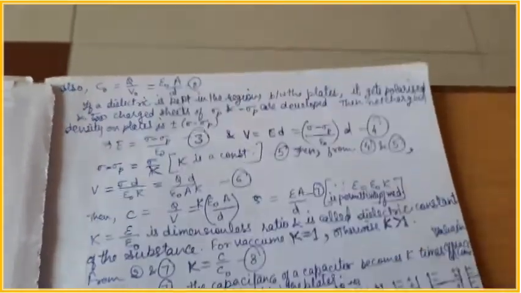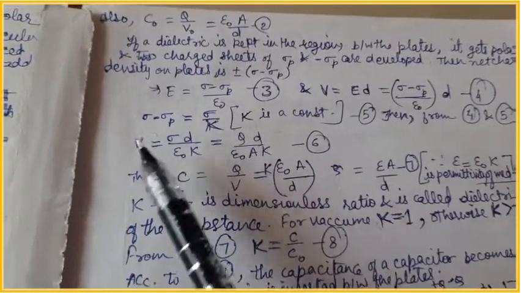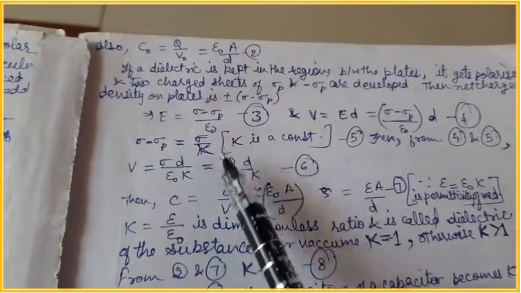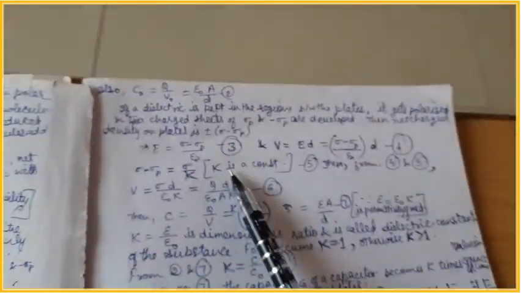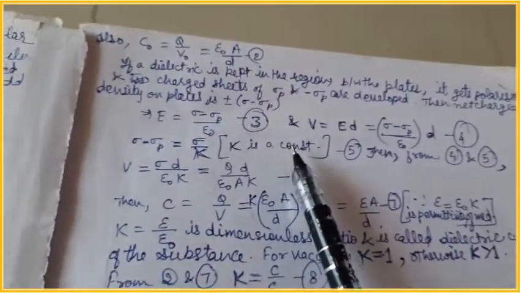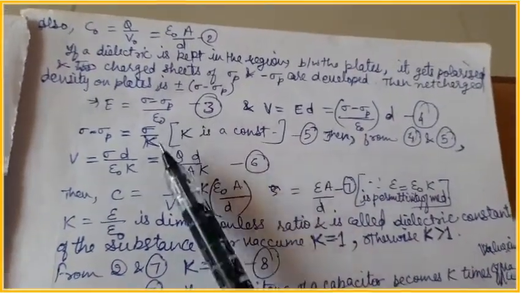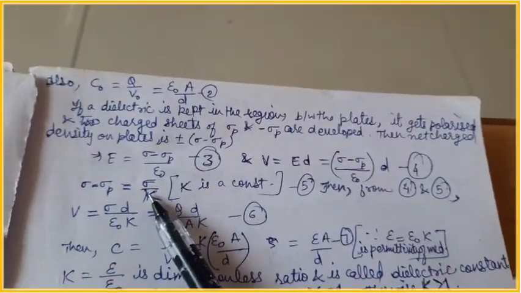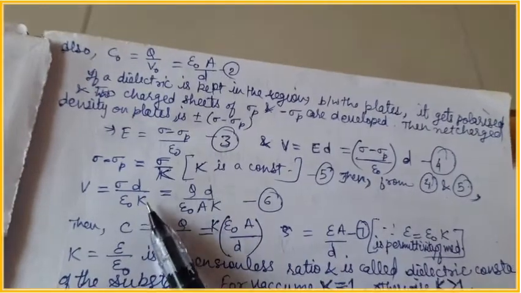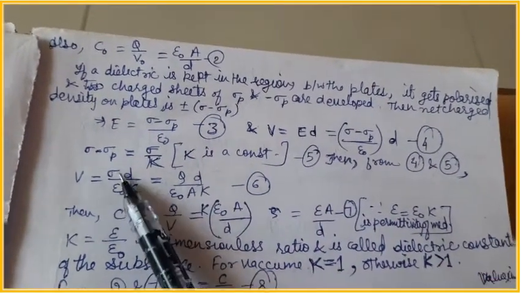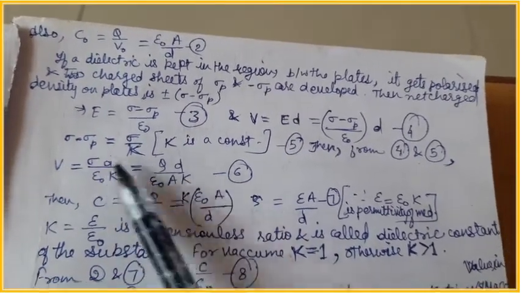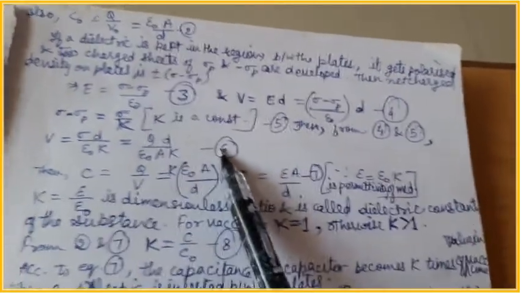Now this sigma minus sigma p is directly proportional to sigma, obviously, and when we remove the proportionality sign, we put a constant 1 upon K. Here capital K is a constant of proportionality. Then we substitute the value of sigma minus sigma p from 5 into equation 4. Using 5 and 4, V is equal to sigma upon K epsilon naught times D, so we get the new value, and on substituting sigma as Q upon A, we get the final relation 6.